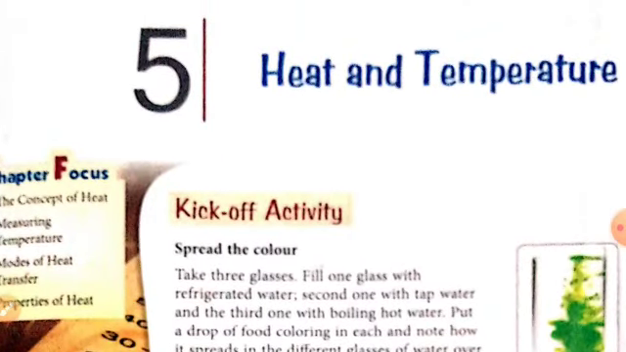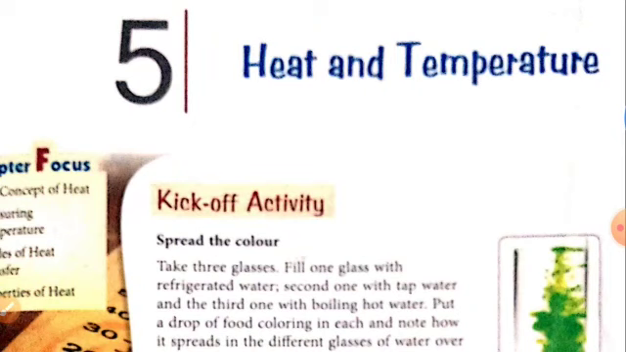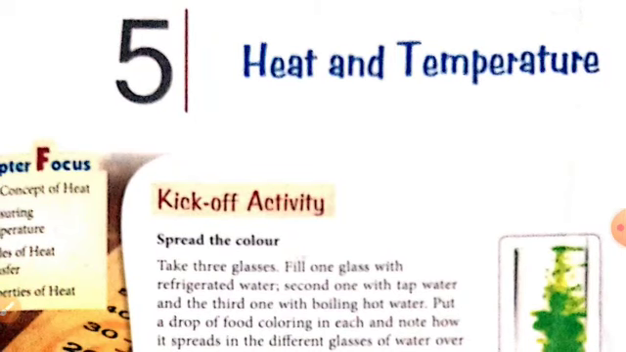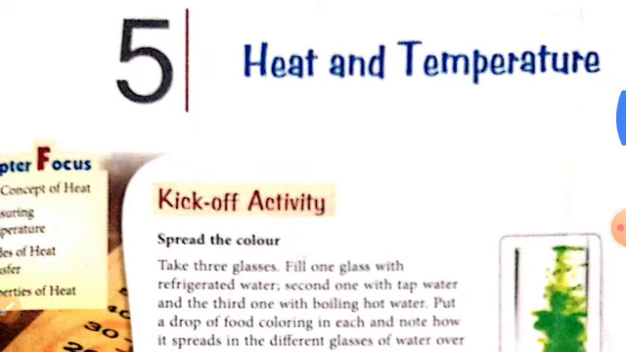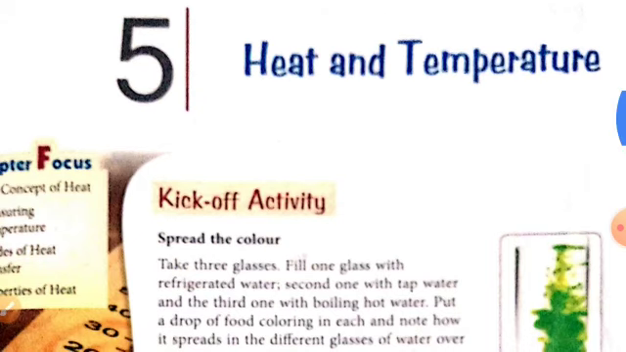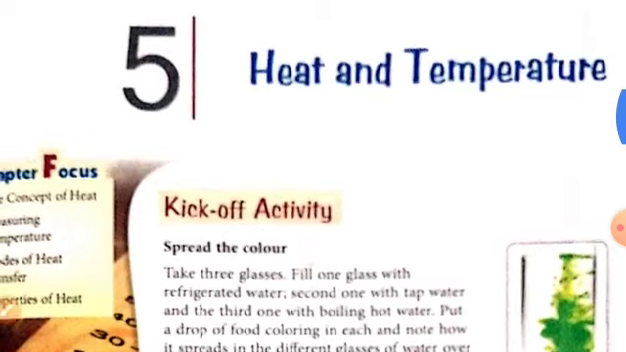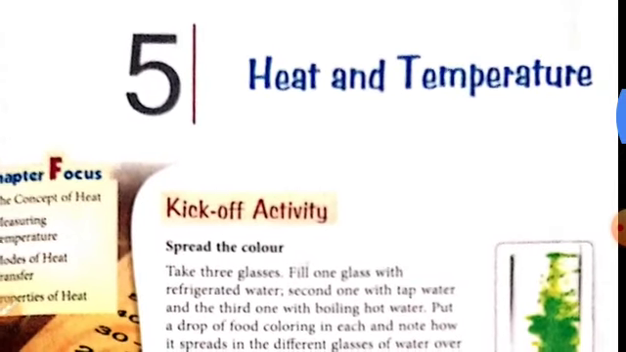Now, the temperature. When we touch a hot object, we say temperature is high, and when we touch a cold object, we say temperature is low. So temperature is the degree of hotness or coldness of an object or a body, and temperature is always measured with the help of a thermometer. You will study that later on.